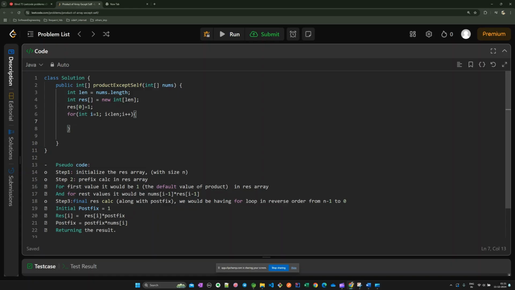Now what we need to do for the rest of the values: result of I equals result of I minus 1 into nums of I minus 1. Why I minus 1? Because we are calculating prefix like that only. We are taking the previous values. I hope you are getting it. So we have calculated the prefix.